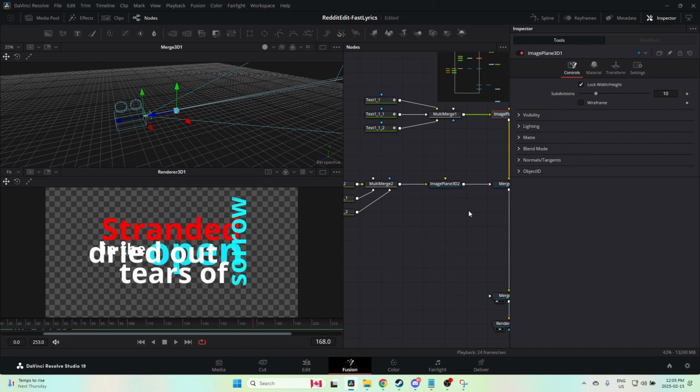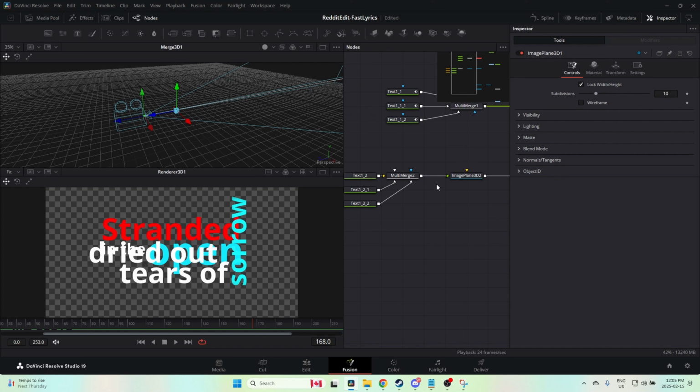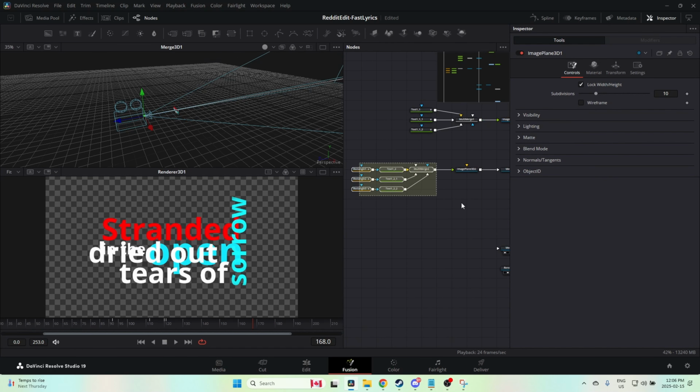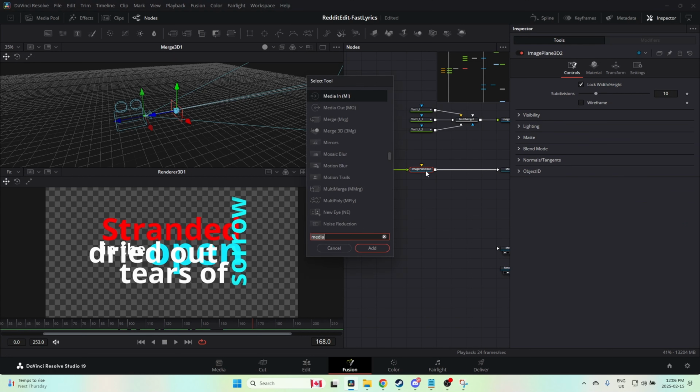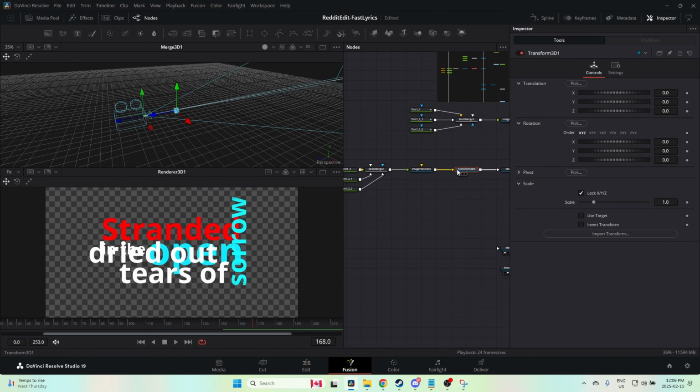The best way to do that would be to move all this and add a Transform 3D, just like a transform, but for 3D space. And I'm going to transform this by rotating it on the X by 90 degrees.